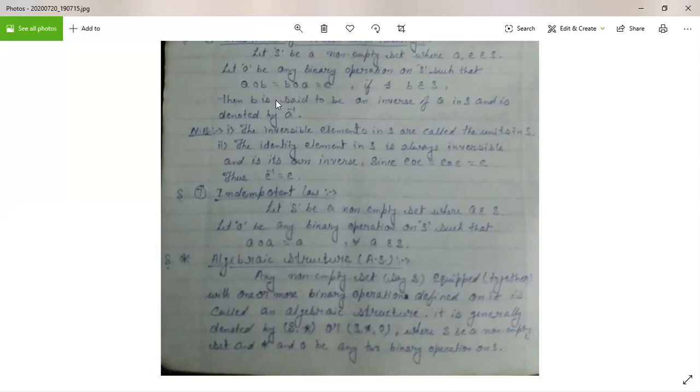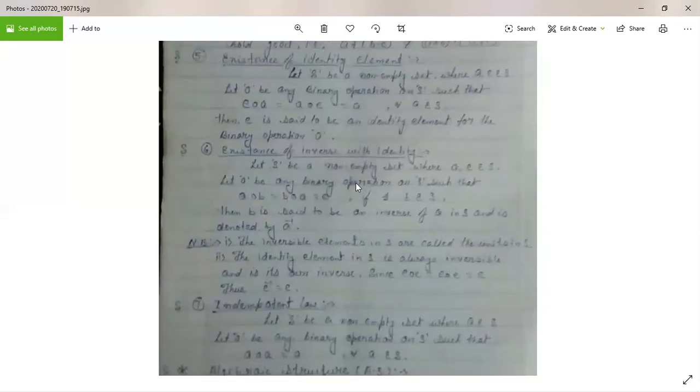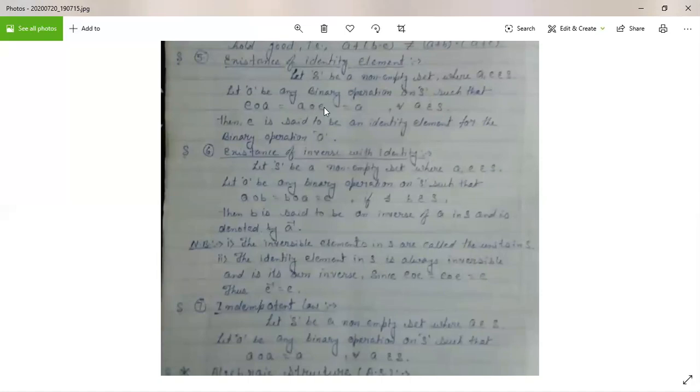Previously we saw A star E equals A. When A star E equals A, this is the existence of identity element. But when A star A equals A, this is the idempotent law.